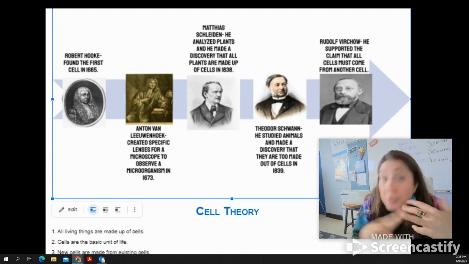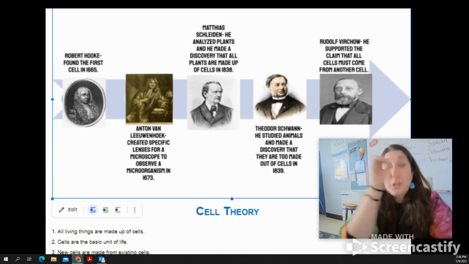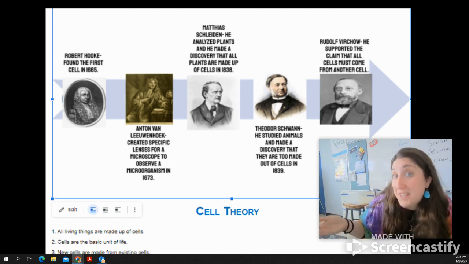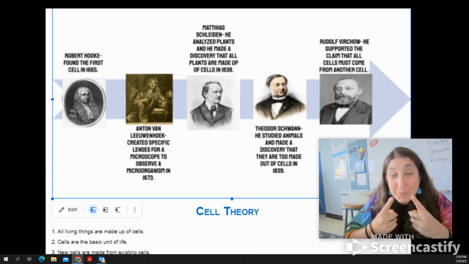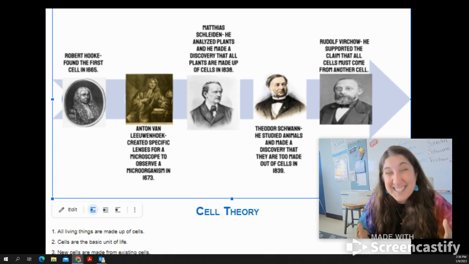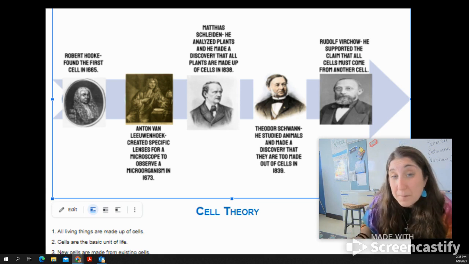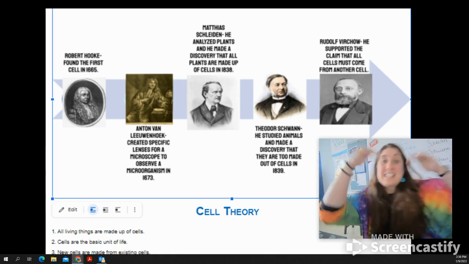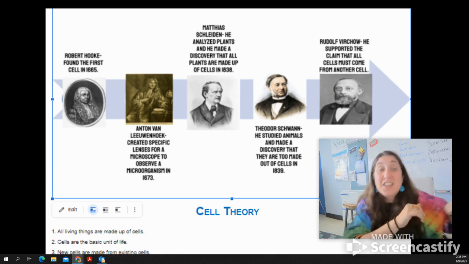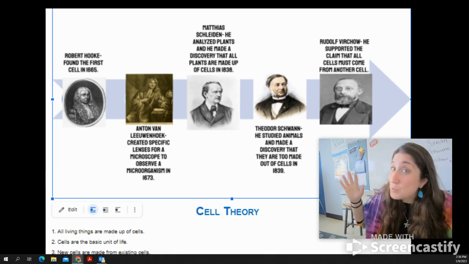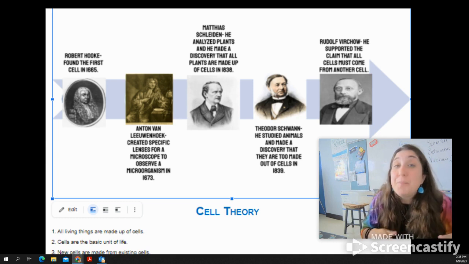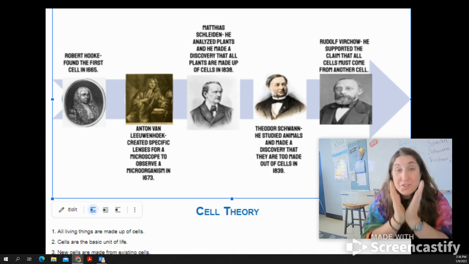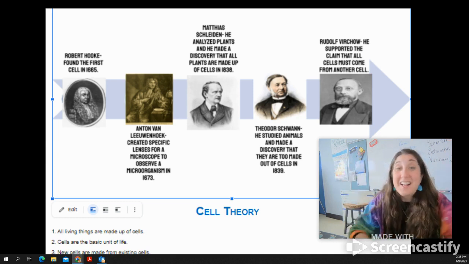So one more time. Robert Hooke looked at cells and called them cells. Anton van Leeuwenhoek, ew, bacteria. He called them animalcules. Matthias Schleiden, sliding into plant cells. Theodor Schwann, sounds like swan, animal cells. And Rudolf Virchow, all cells come from pre-existing cells. And that's the cell theory.